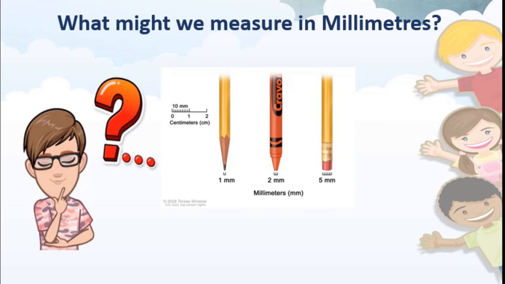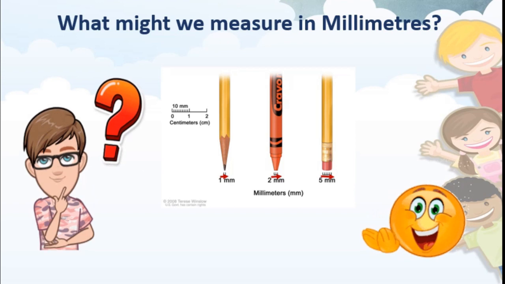See here, the tip of the pencil is 1 millimeter and the tip of the crayon is 2 millimeter and the length of the eraser which is fixed behind the pencil is 5 millimeter. Got this? You have to tell this boy about this. Students, I hope you understand. So to measure the very small things we use millimeters.